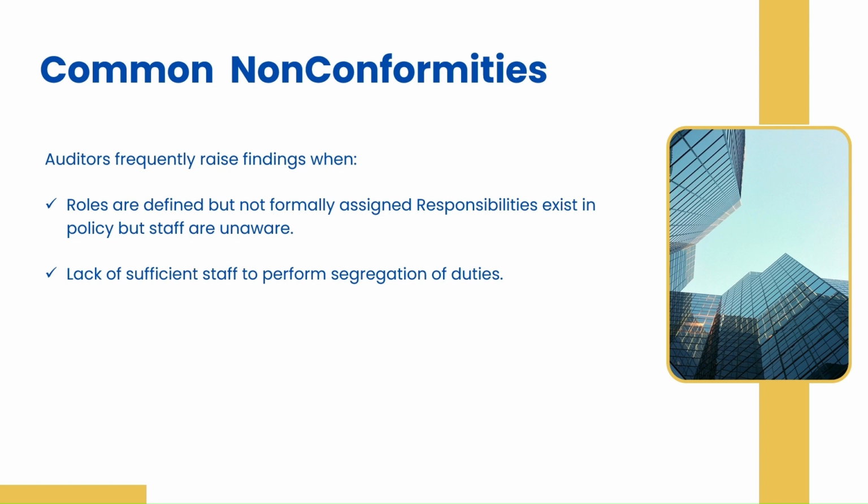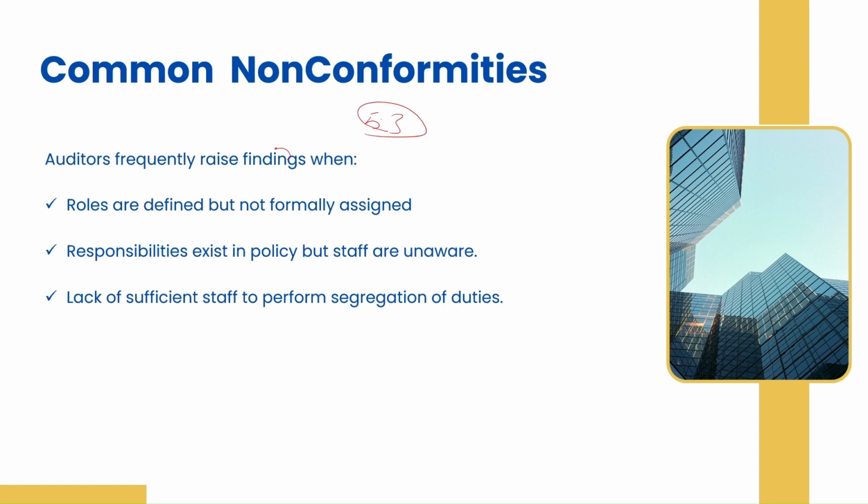When do you get a non-conformative for this control? Auditors frequently raise these non-conformatives for a few reasons. Roles: you know that you have defined the roles, but they are not formally assigned. In your tool, you're not showing, okay, this is admin, this is an L1 engineer, this is an L2 engineer. You don't have those defined in your tool. Then this becomes a non-conformative. See, when an ISO audit happens, they will look for documents and some practical evidence. If you say, okay, we have defined it, but you cannot prove it on your systems, on your tools, then it becomes a non-conformative.